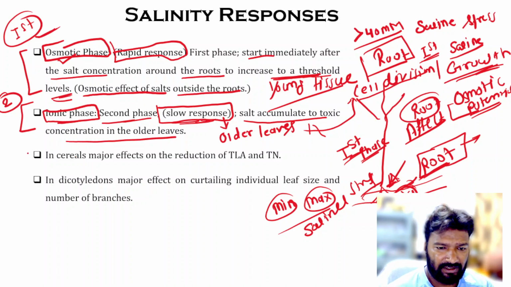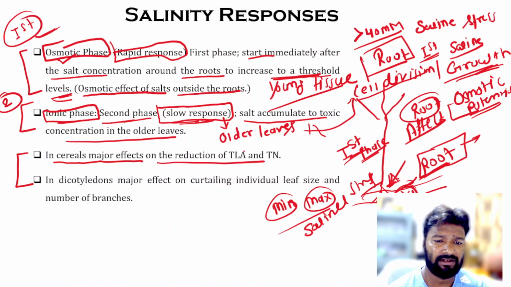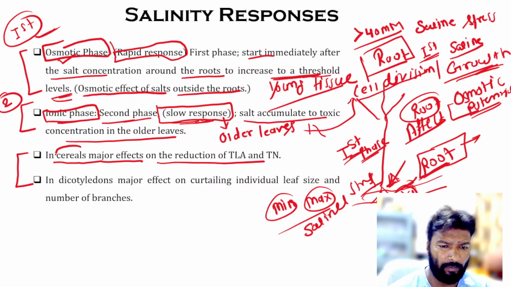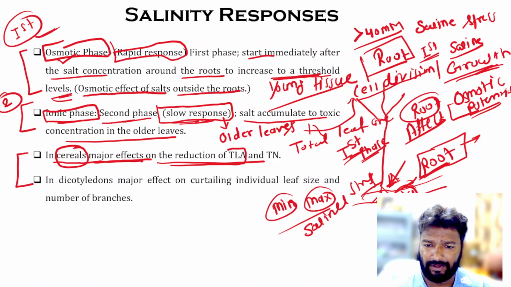Other than that, the response to salinity stress also varies from plant to plant, genotype to genotype, and species to species. In cereal crops like rice, wheat, maize, and bajra, the major effects are on the reduction of TLA, that is total leaf area, and TN, that is tiller number.